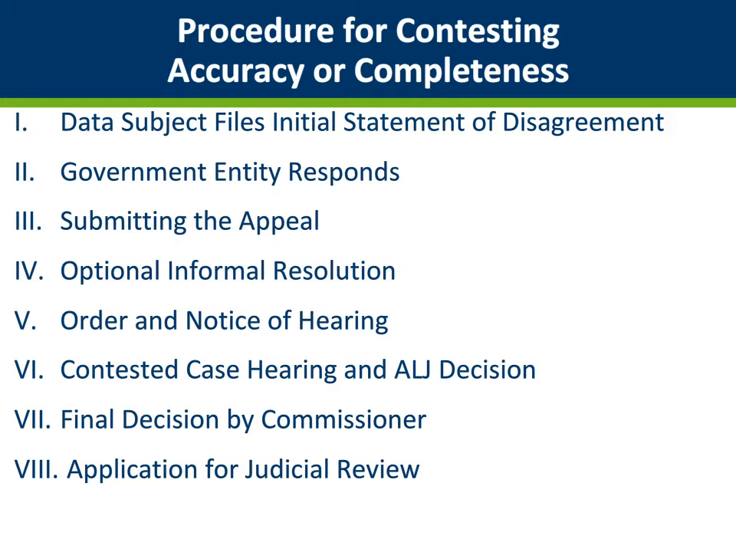Briefly, the process for contesting the accuracy or completeness of government data can be broken down into 8 main steps. They are: data subject files initial statement of disagreement, government entity responds, submitting the appeal, option for informal resolution, order and notice of hearing, contested case hearing and administrative law judge decision, final decision by commissioner, application for judicial review.